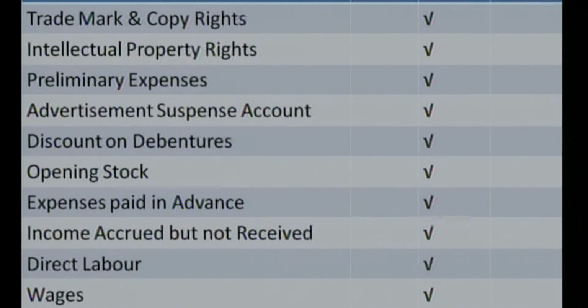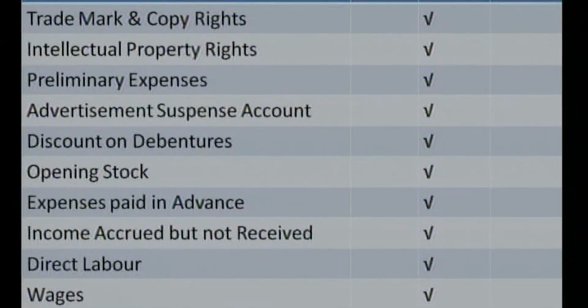But as we learned in part 1 of the topic, the definition of an asset allows us that if the payment helps the business for more than 1 year, we have to mention it as our asset. So these are assets which benefit the business for more than 1 year. So though they are intangible assets or fictitious assets, we have to mention them as assets, and all these three bear the debit balance.